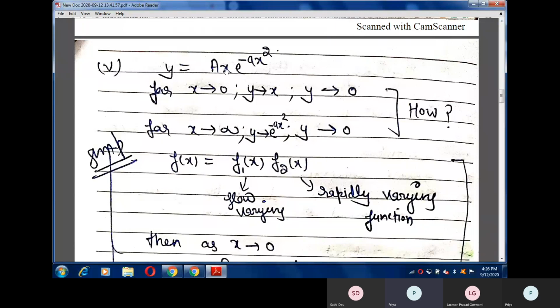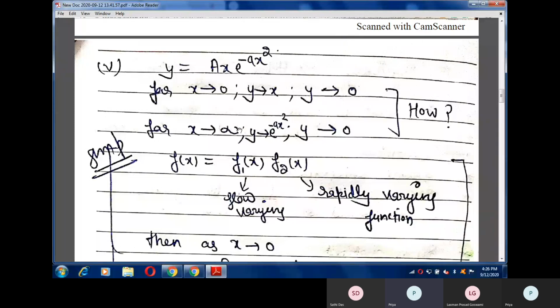So if x goes to 0, this mathematical function, that is y, will tend to this slowly varying function, that is x, and at x equals 0, y goes to 0.